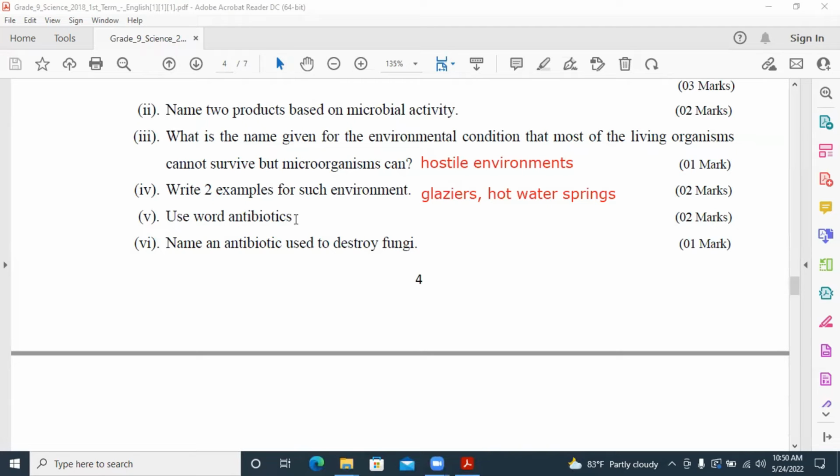Use the word antibiotic. You have to write down the definition here. What are antibiotics? You have to write down the definition for the antibiotics.